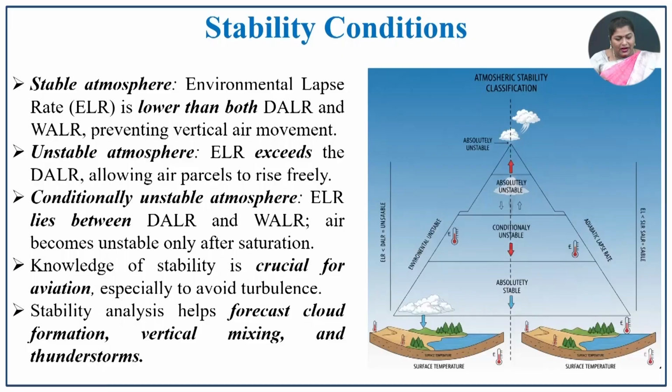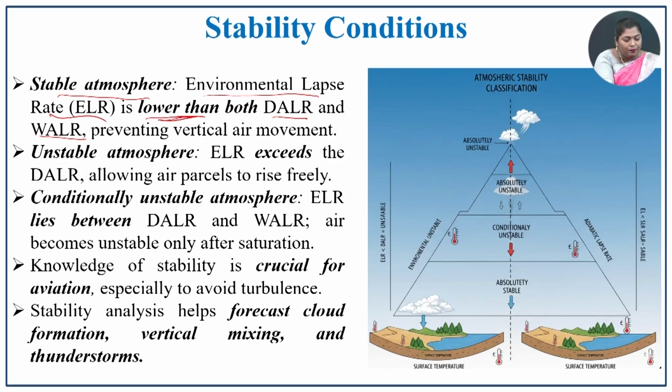If it is stable in nature or unstable in nature, that directly influences thunderstorm development. So, thunderstorm occurs because of the stability and instability condition of the atmosphere. Next one is the stability condition. In a stable atmosphere, the environmental lapse rate (ELR) is lower than the DALR, the dry adiabatic lapse rate, and the WALR, the wet adiabatic lapse rate. So, when this condition prevails, a stable atmospheric condition will be there.